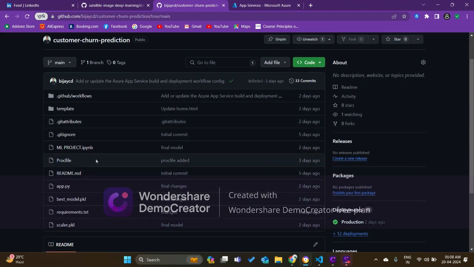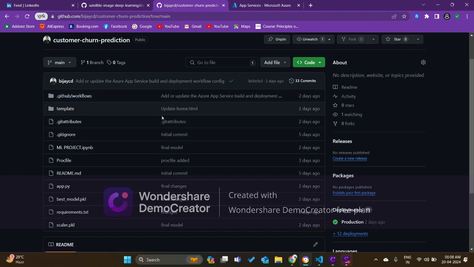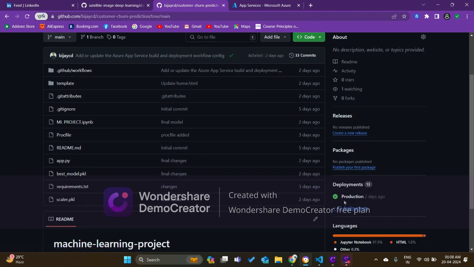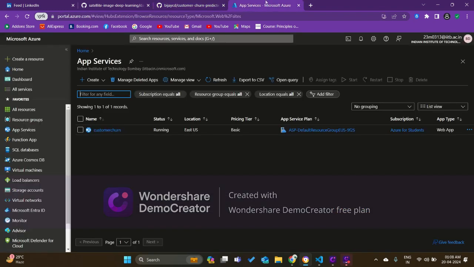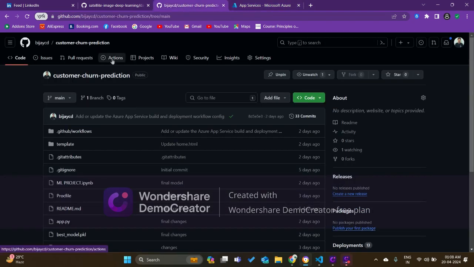How I implemented this project, and there are also GitHub workflows, which show that the model is successfully deployed into production. We can also see here that it is successfully deployed. So it opens from app services. This is my customer churn app. While it's loading, in my GitHub you can also see from actions.